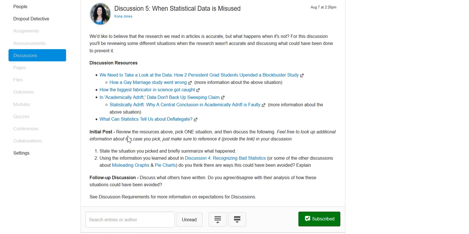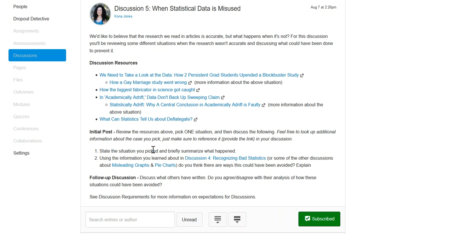For your initial post, just review these and pick one situation. So you've got 1, 2, 3, 4. You've got 4 different things here, 4 different possible situations, scenarios. You pick one of these 4 and then discuss the following. And you can feel free to look up additional information about the case or the situation you picked. Just make sure to reference it.